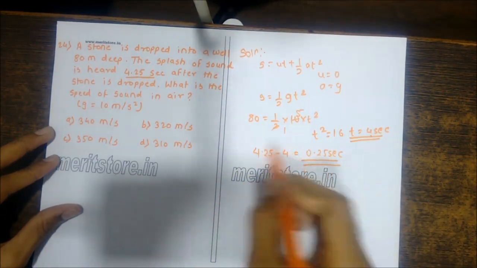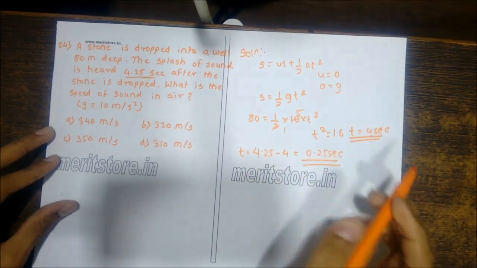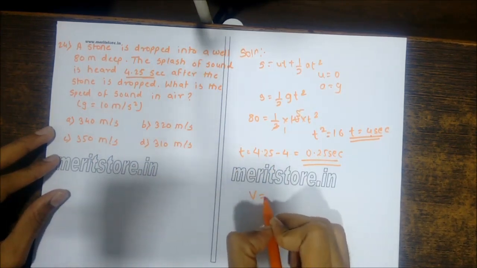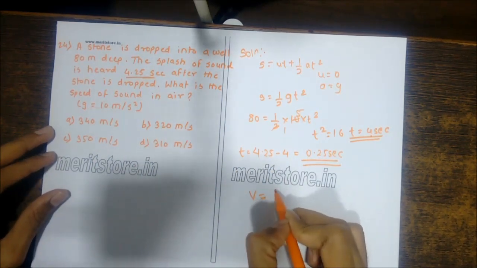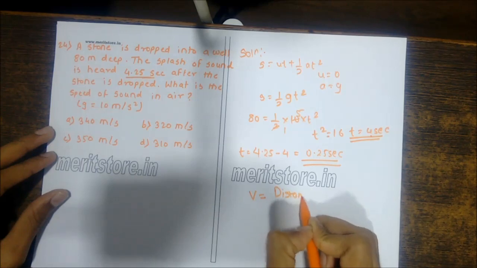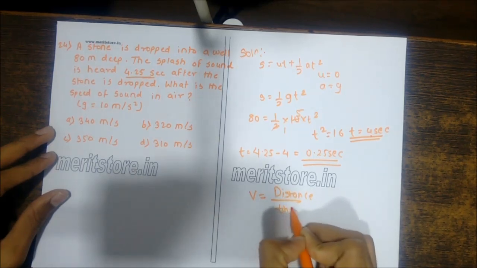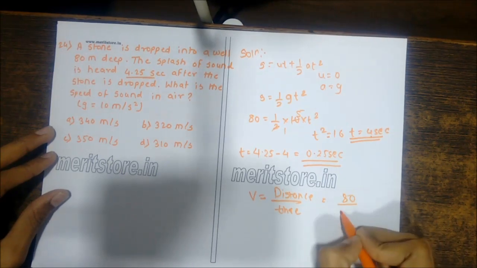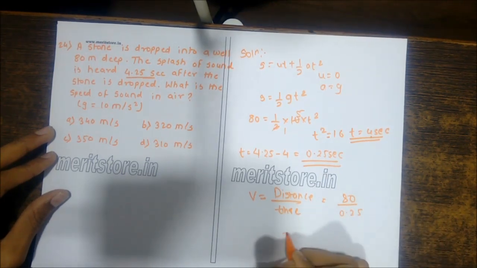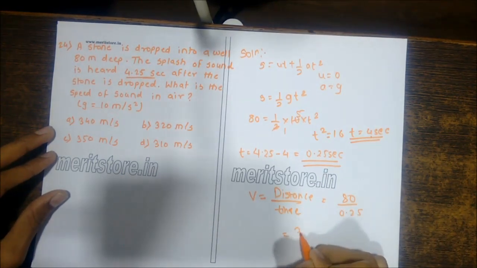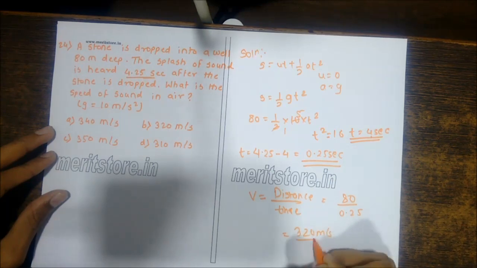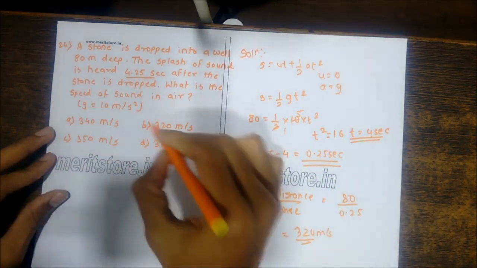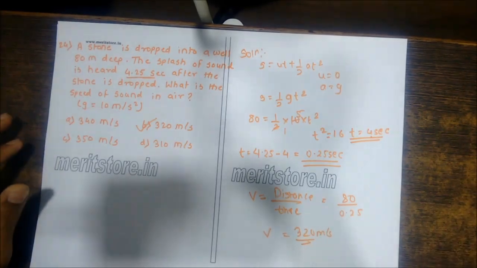Next, we have found the time taken t. Then we need to find the velocity. Velocity of sound in air is distance upon time, v is equal to d by t. So distance given is 80 meters, and the time taken for the sound to travel there is 0.25, so that gives you 320 meters per second. That is the velocity. So your correct option is B, 320 meters per second.